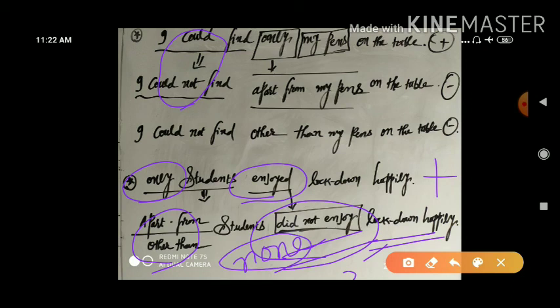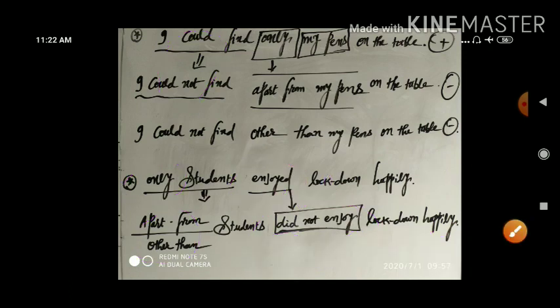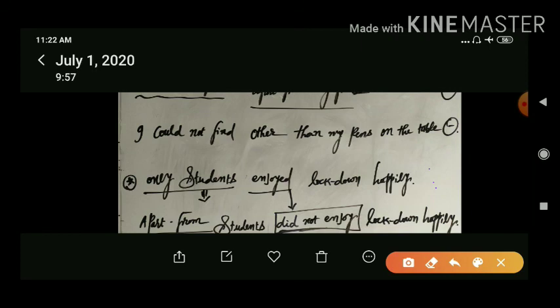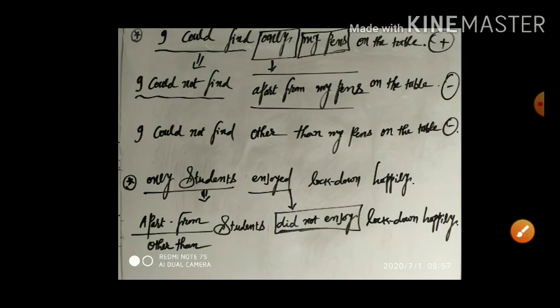Apart from students, others did not enjoy, here you will add others. Apart from students, others did not enjoy lockdown happily.